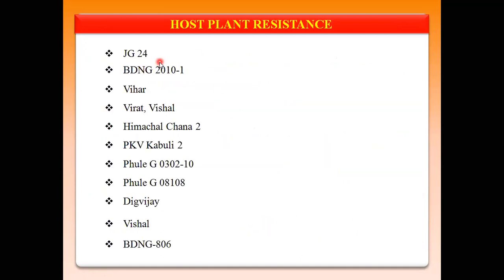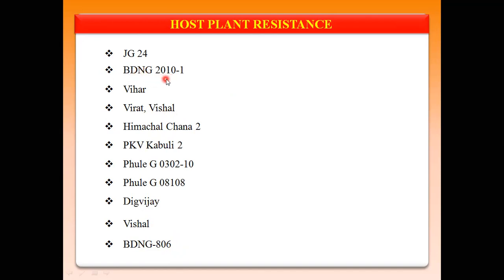Then resistant varieties: Virat, Vishal, Phule, Digvijay, BDNG. Virat and Vishal were developed by MPKV Rahuri.